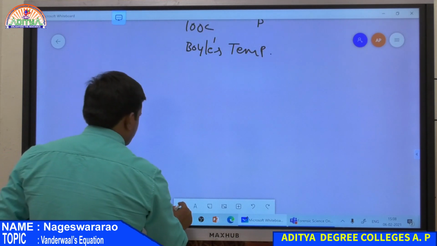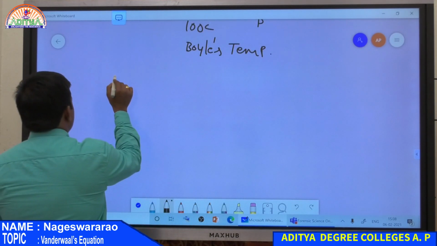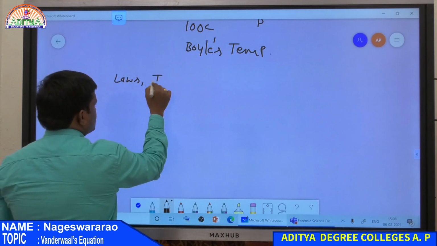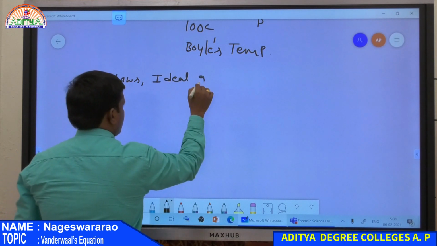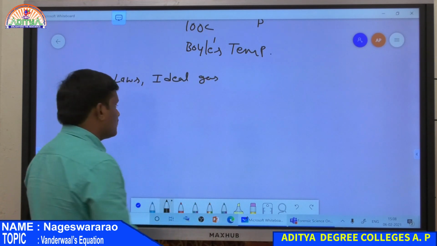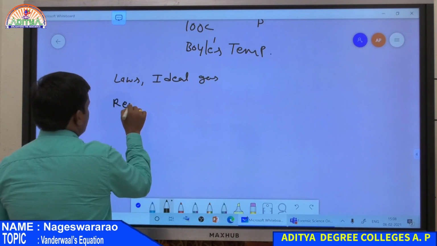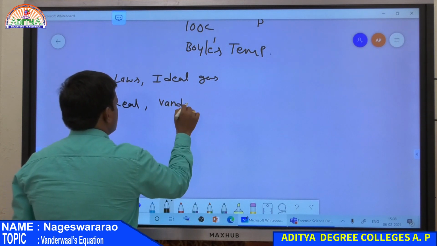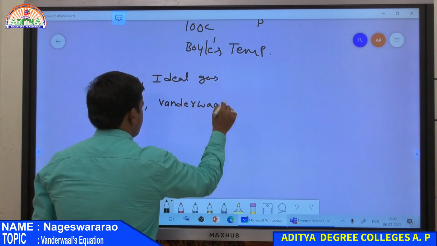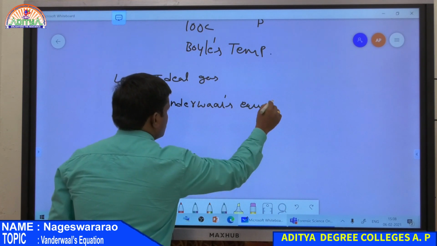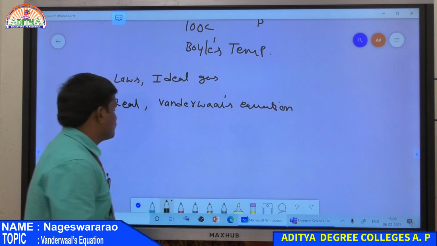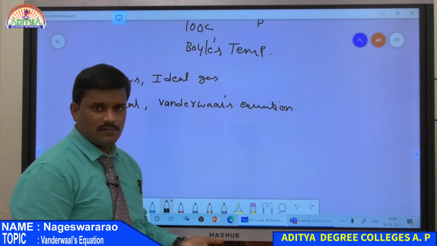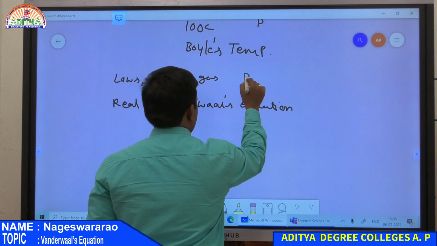So finally, in this chapter, we discussed, first of all, laws, and then the ideal gas equation, and then real gas and the real gas equation, that is nothing but the Van der Waals equation. If a gas follows all the gas laws, then it is ideal, then it satisfies PV is equal to nRT.